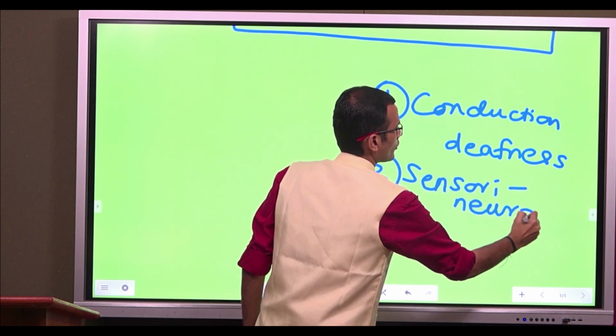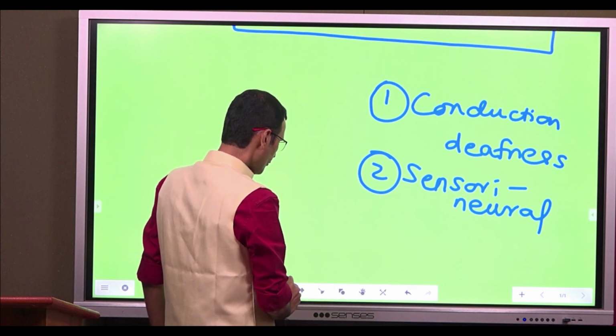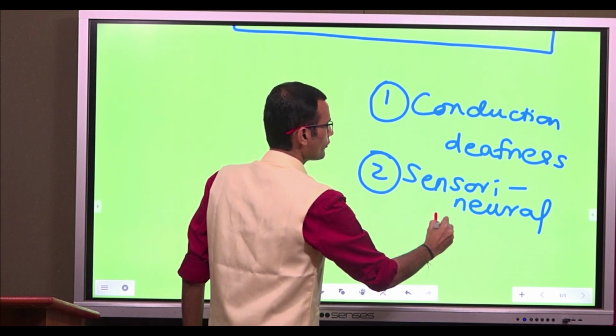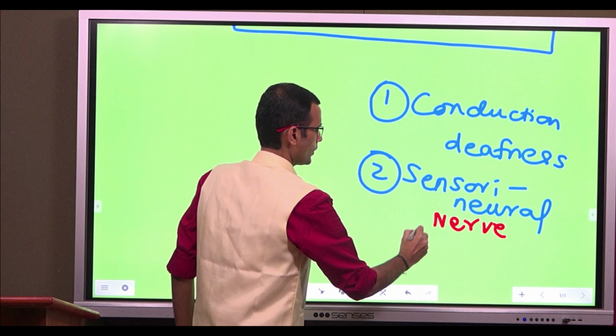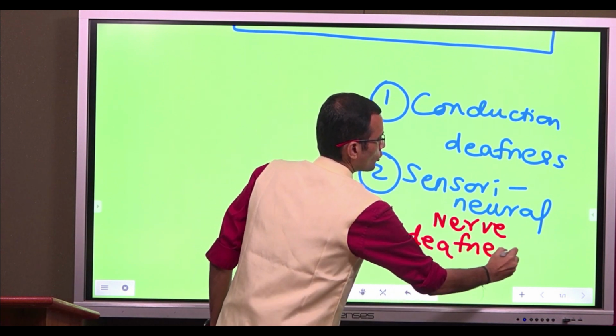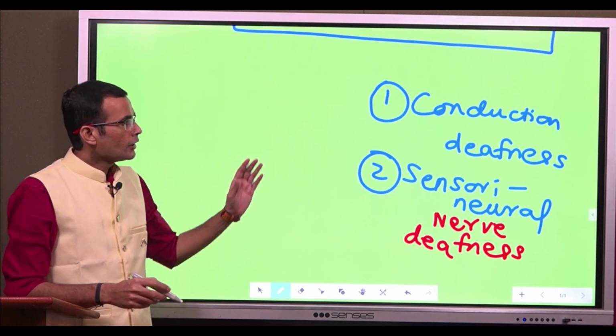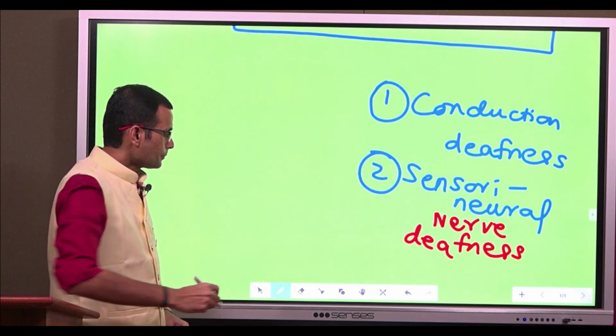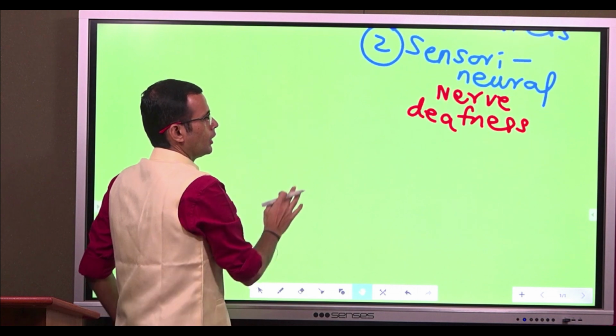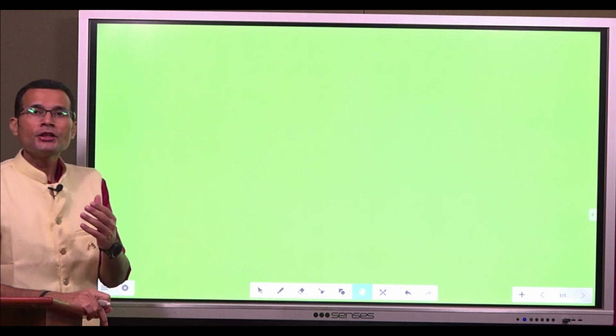Let's first understand these two types of deafness with the help of the hearing mechanism.